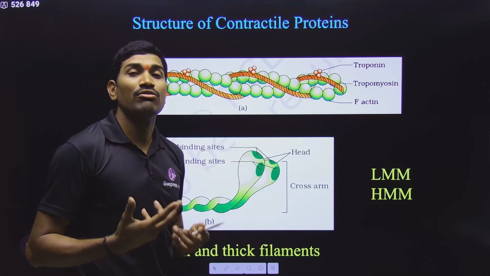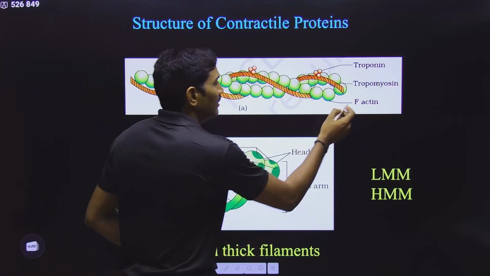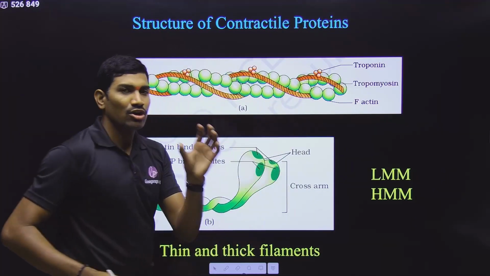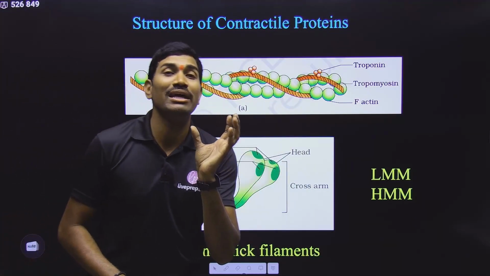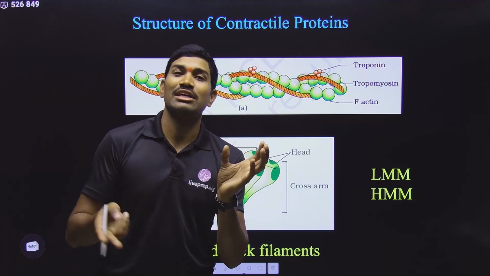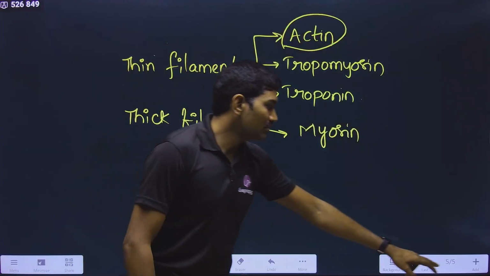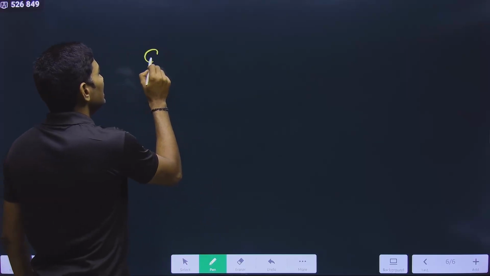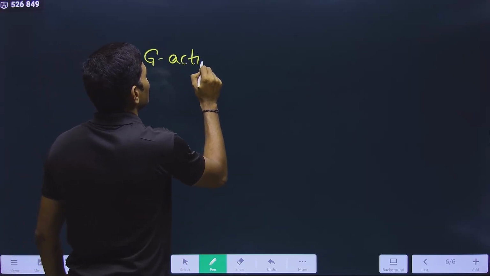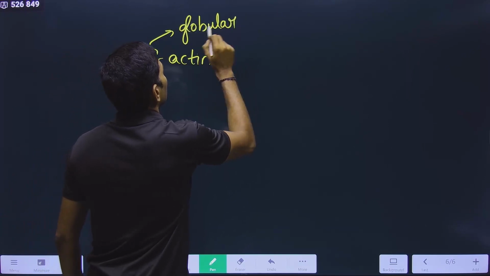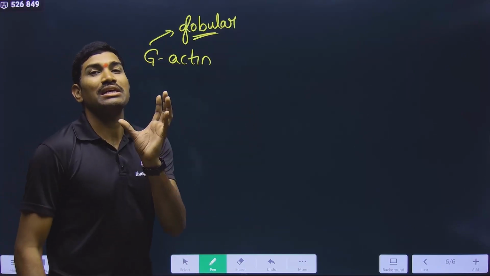Very good. And how is this F-actin originally synthesized? In the F-actin, if you observe clearly, there are round structures. Round means they are globe-like. That's why it is called globular actin. Please observe carefully, here they are using some terms. One is called G-actin. G for globular. It is globe-like, spherical shaped.